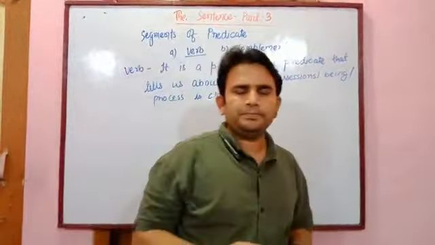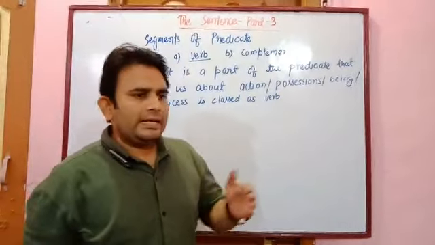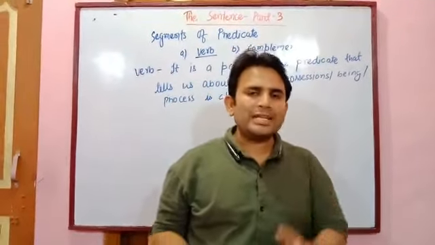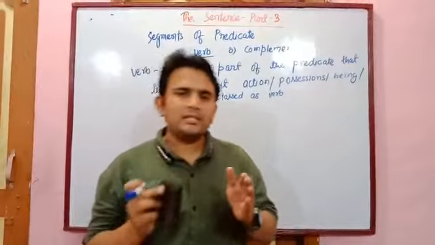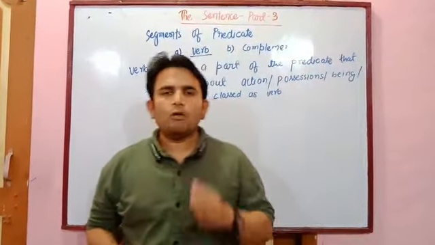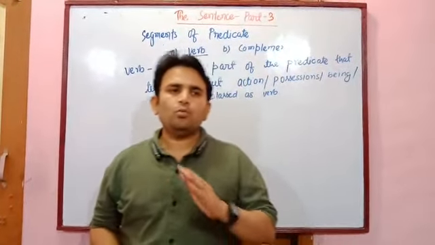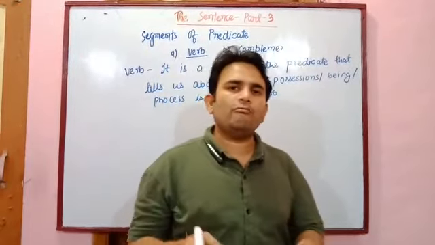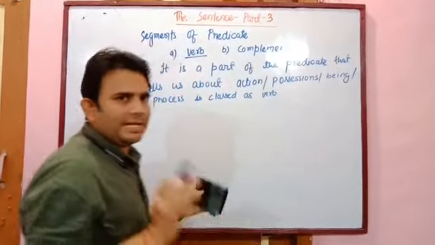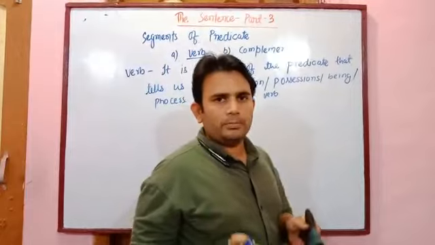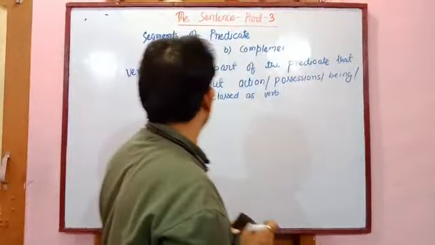Verb is a word that tells about an action that is done by the subject. What the subject does and what is done by the subject, that is the function of verb. It states the following functions.